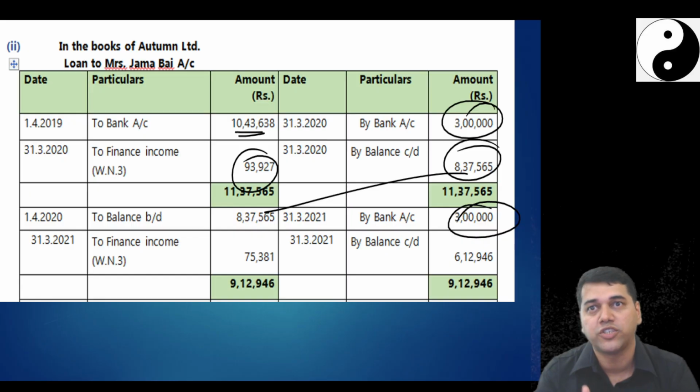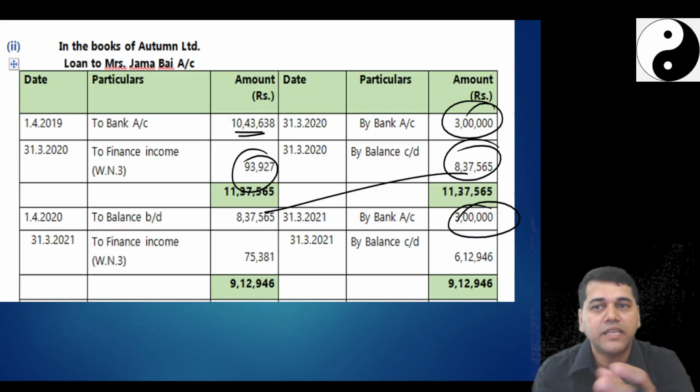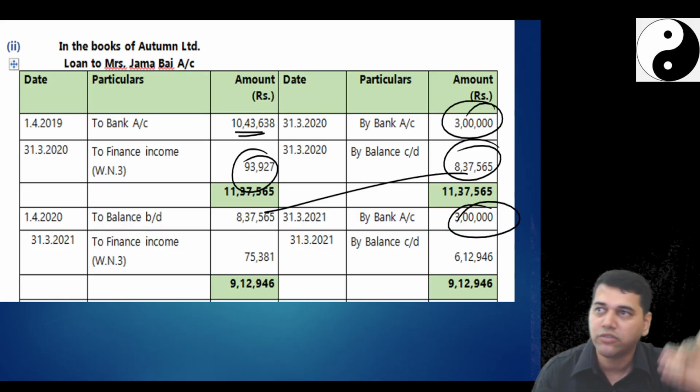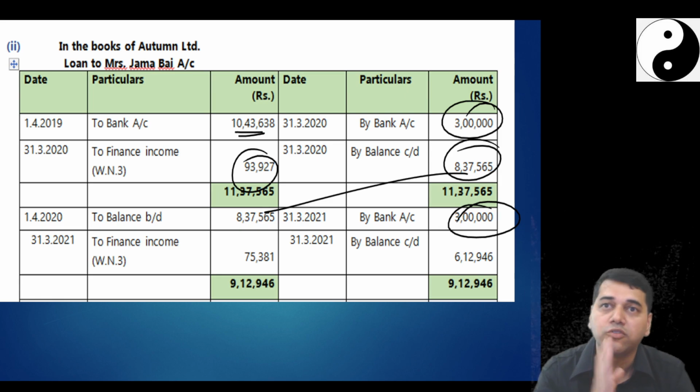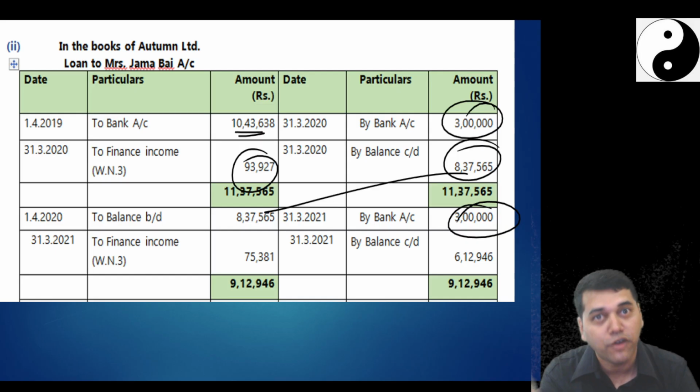This is the only one question in entire RTP, MTP, whatever on earth, where they have asked you ledger account. I don't know subsequently, but previously it was not there. None of the questions it was asked. So they are trying to test you. Have you understood amortization? What is the meaning of amortization schedule?